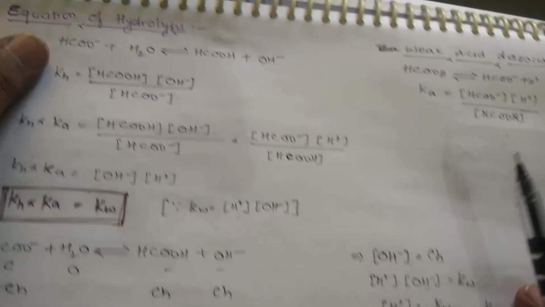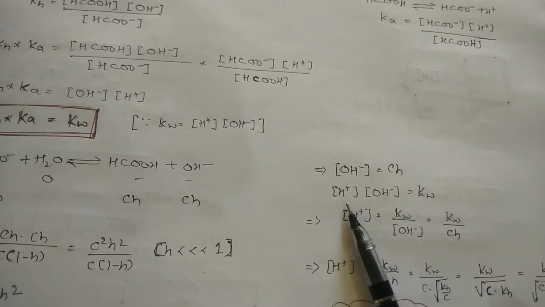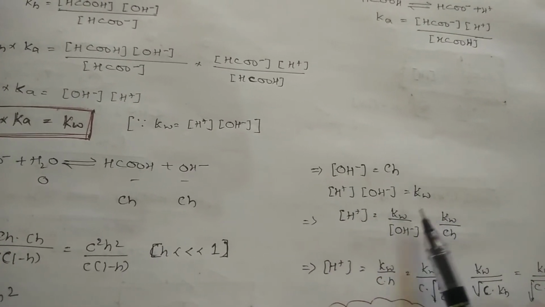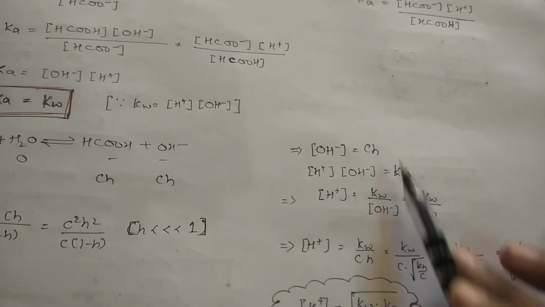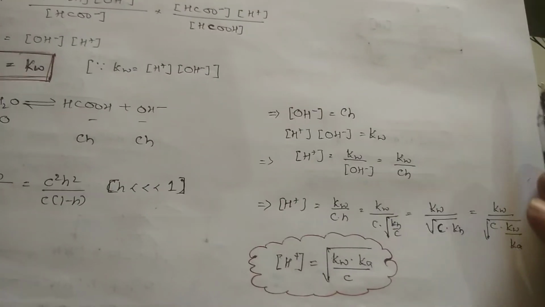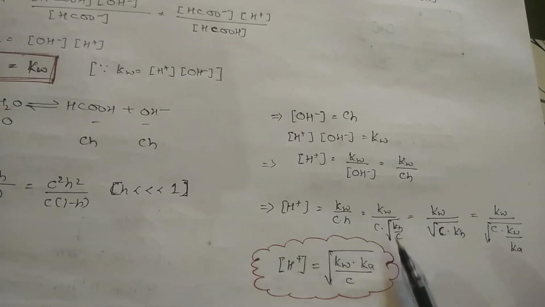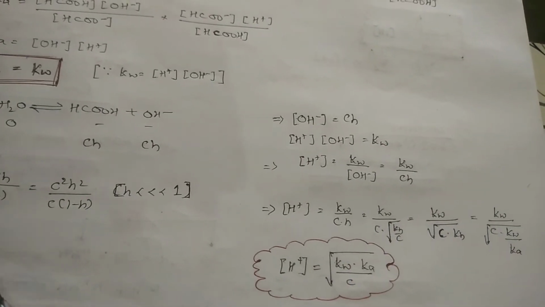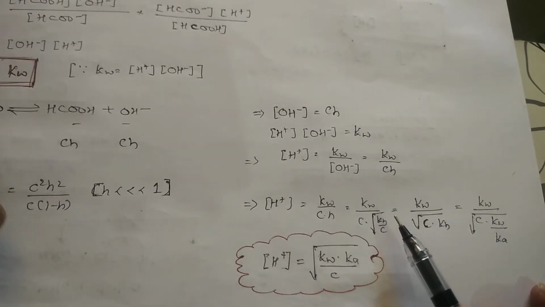And we know that OH minus concentration is equal to Ch. So OH minus concentration is equal to Ch. We want H plus, right? H plus into OH minus, I know that it is KW, so H plus is equal to KW by OH minus, and OH minus is nothing but Ch. H plus will be equal to KW by Ch, which is KW by C into root of KH by C, because the h value is what I have obtained here. The h value is root of KH by C, and I know KH is what? KH is KW by Ka.